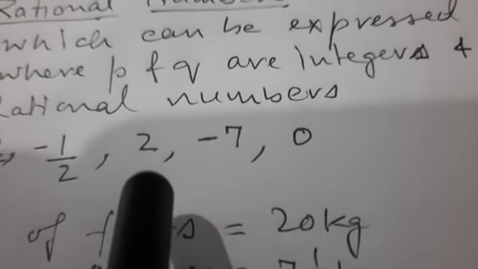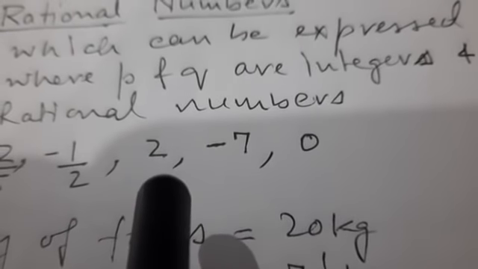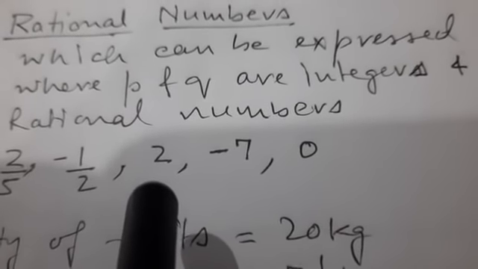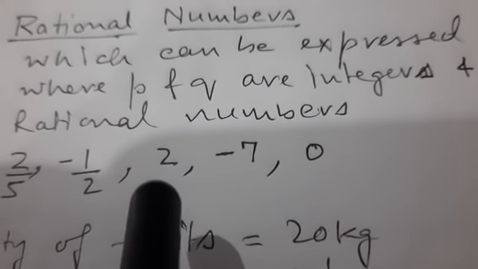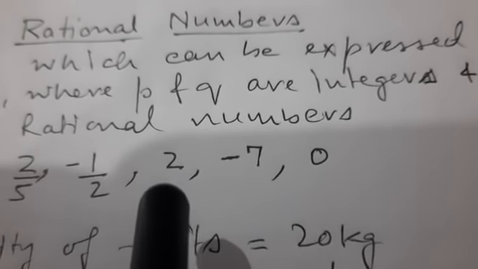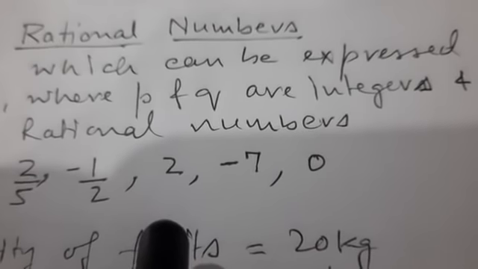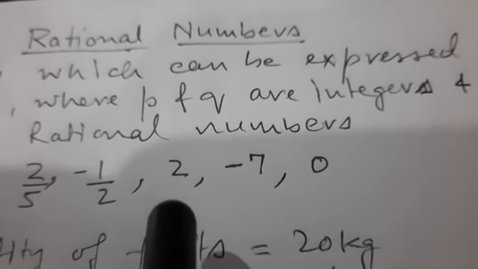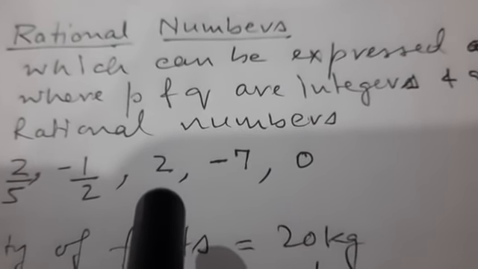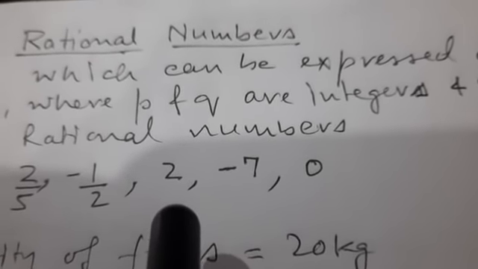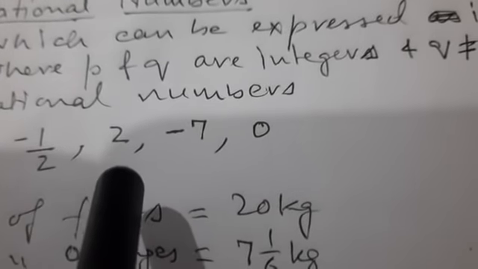Look at this number 2. Is it a rational number? Do you think it is a rational number? Some of you will say no. But the answer is yes, it is also a rational number. How? Because 2 we can write as 2 upon 1. So any number can be written as something upon 1. So this is also a rational number.